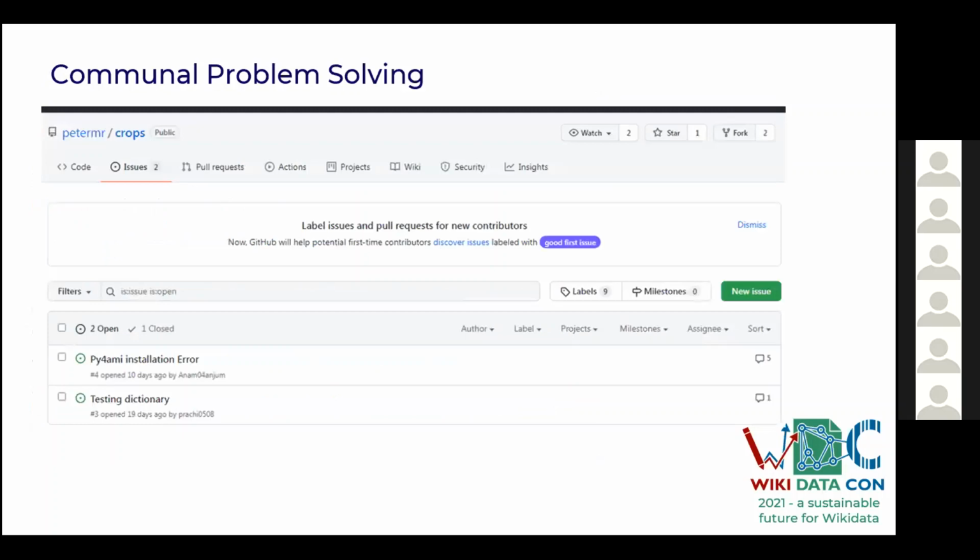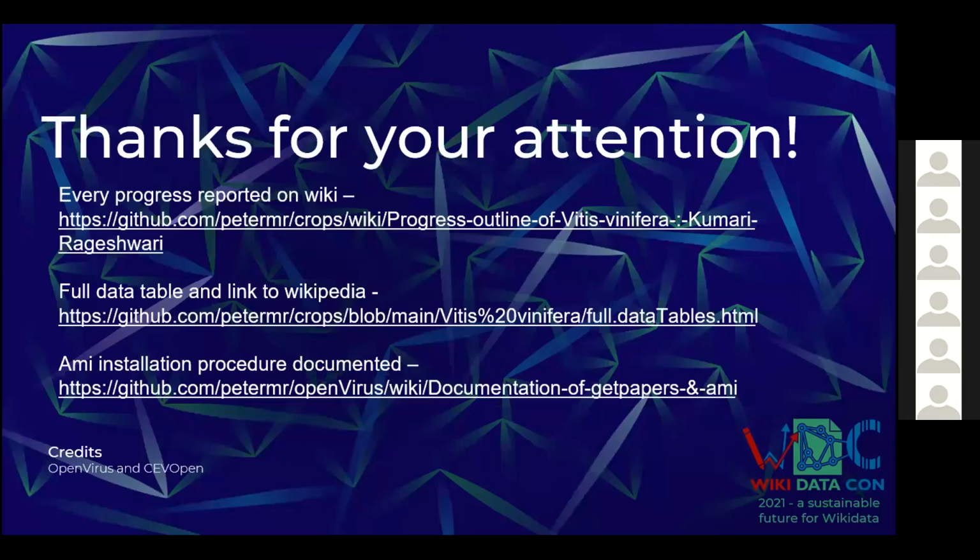So we worked as a team, we reported issues on the GitHub page, and documented the whole procedure. As you can see in the last slide, here we have shown the issues that we faced, and we have also sorted them by communal problem solving, or by whoever in the team knew about that particular issue. It was all sorted and the work was wonderful with the whole team. Thank you everybody for listening.